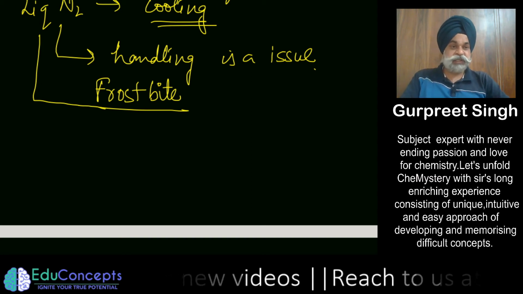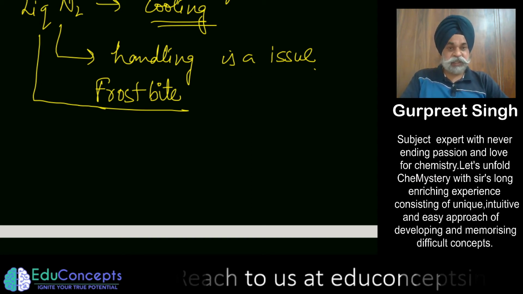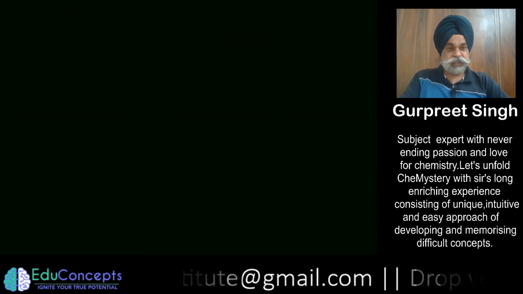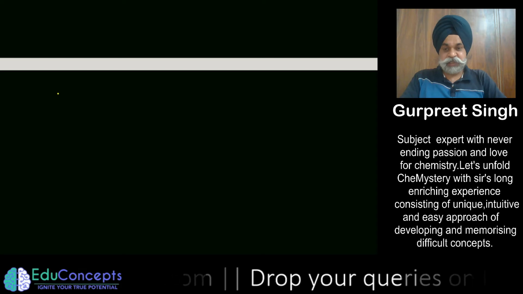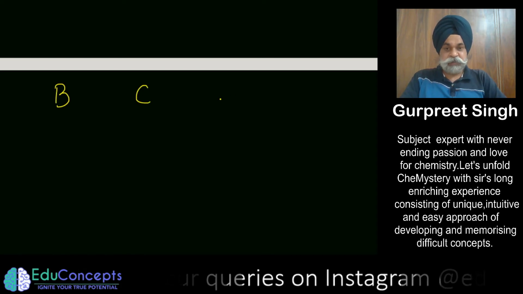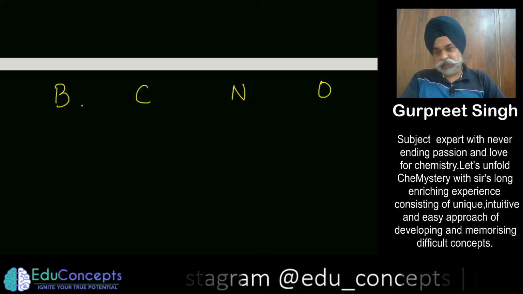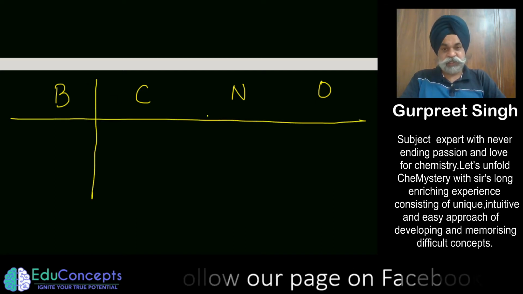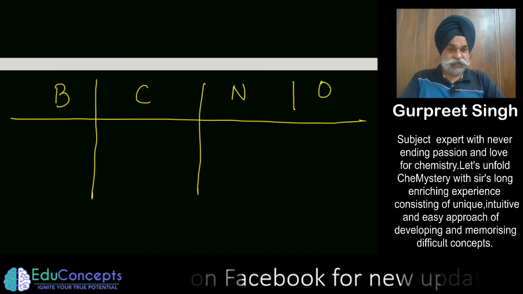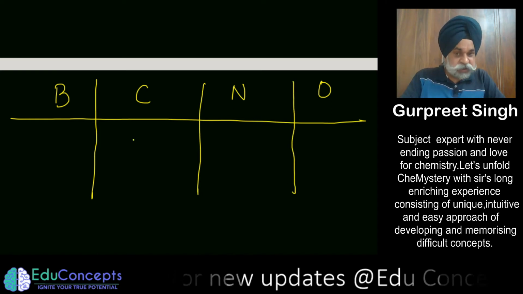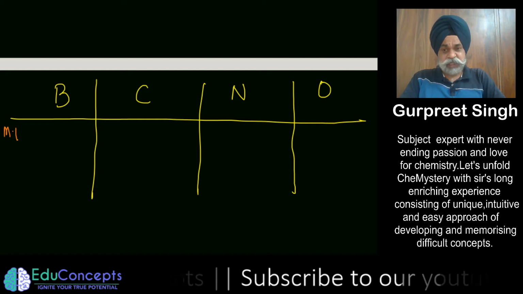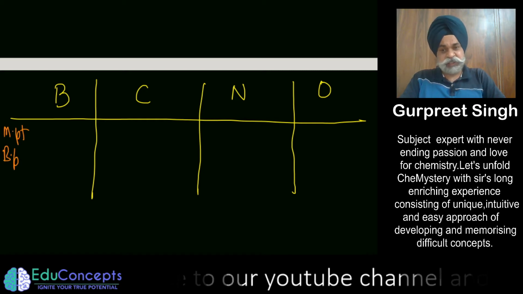So anyhow, apart from this, another important physical property which I would want to focus on is this: if I write these elements, boron, carbon, nitrogen, oxygen, this also thrills me a lot. How? What is the thrilling part to me? All of these, don't you see, are non-metals. So if I happen to write their melting point and boiling point, that is beauty.